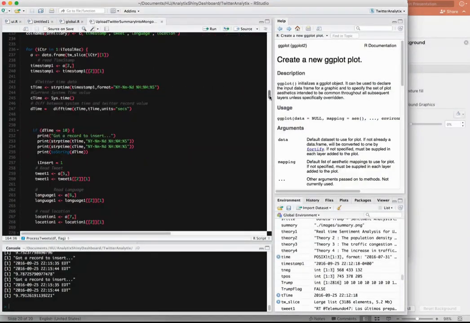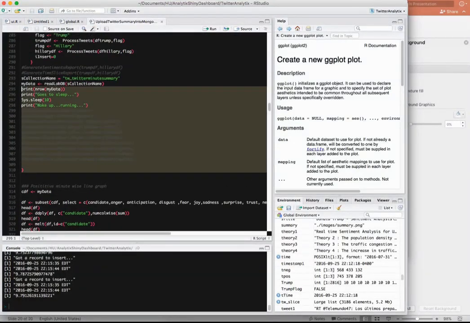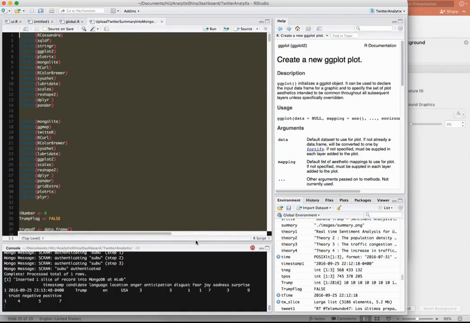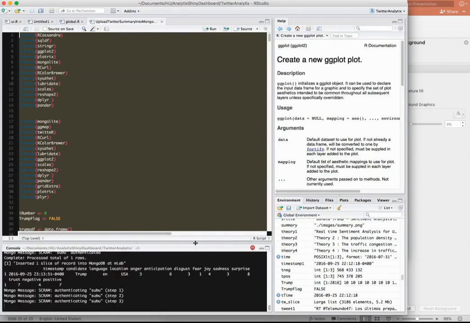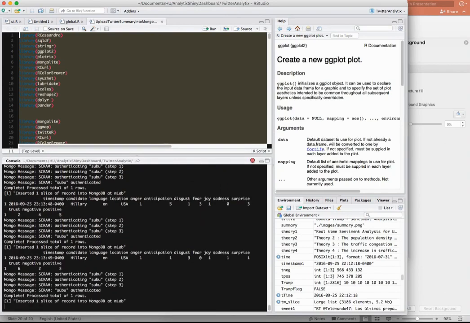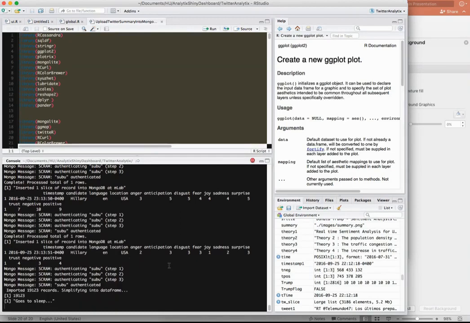Now we are going to run the R code. This will run now. If you look at it, now it's reading the records that were created only within the last 10 seconds. It is inserting the records right now. See, it is inserting. Also, it provides me the sentiment counts, how many records are going in favor of Hillary or against Hillary for every sentiment.